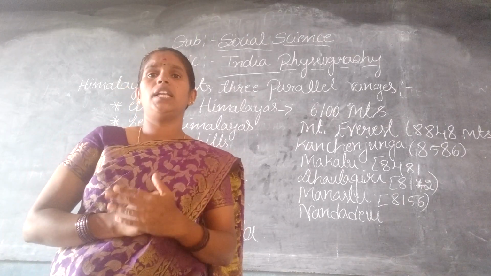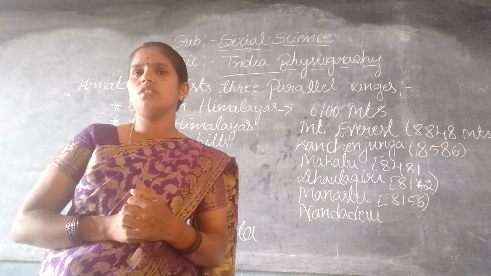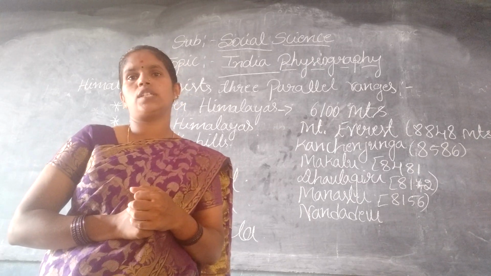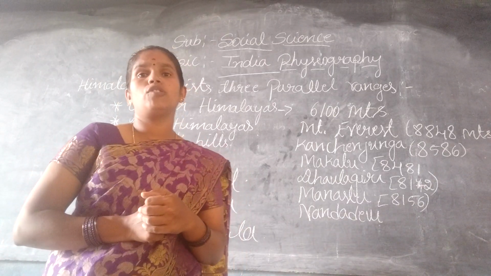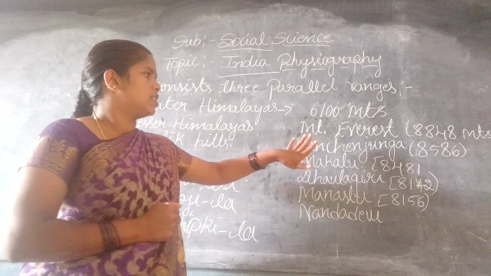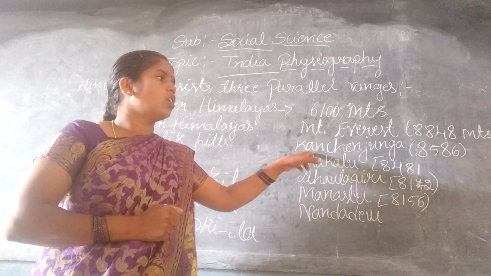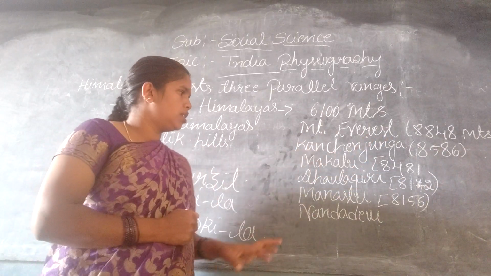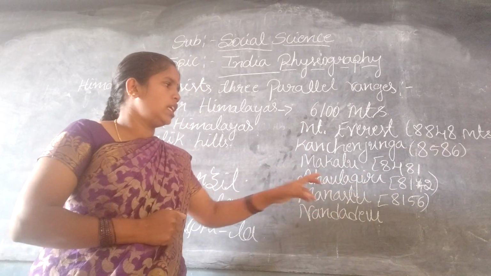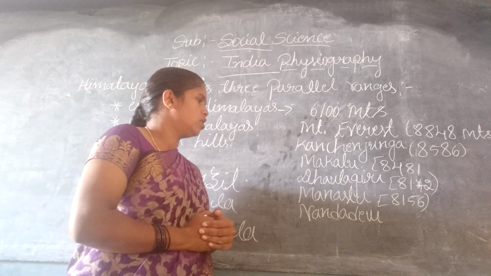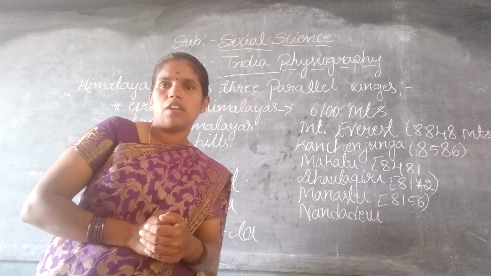The Greater Himalaya are the innermost, continuous and highest ranges. The average height of this range is 6,100 meters. This range has many highest peaks such as Mount Everest 8,848 meters, Kanchenjunga 8,586 meters, Makalu 8,481 meters, Dhaulagiri 8,172 meters and Manaslu 8,156. Last one is Nanda Devi, etc.